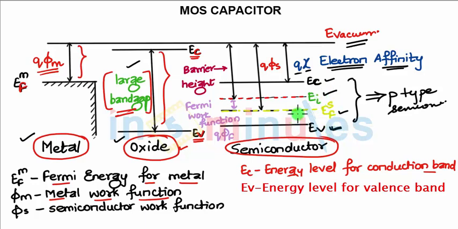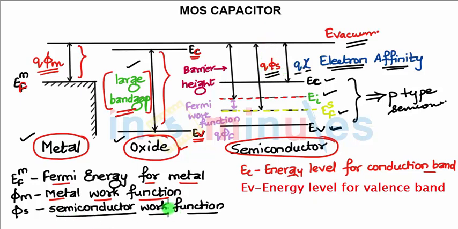Now the energy required to move from the Fermi level to the vacuum is Q into phi s, that is the semiconductor work function. The electrons below the Fermi level are the electrons available for conduction, not above the Fermi level, so the energy required for the electrons to move from the Fermi level to the vacuum is Q into phi s, that is the work function.